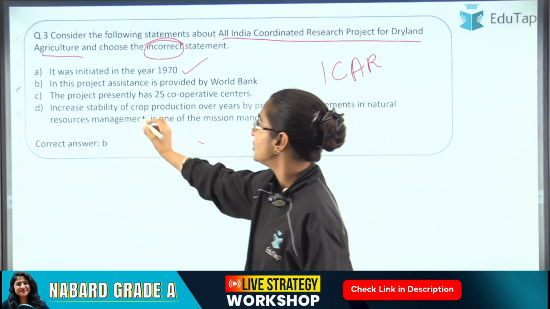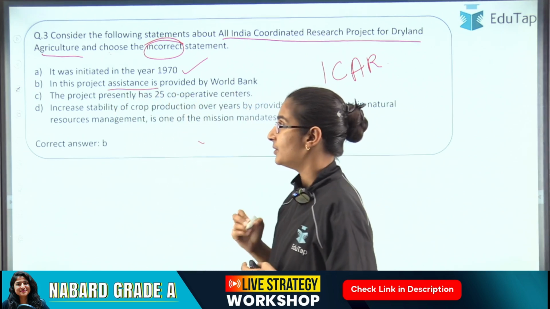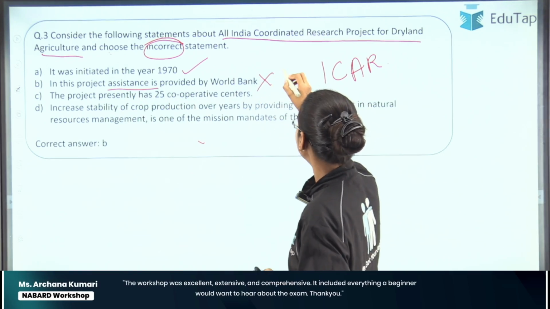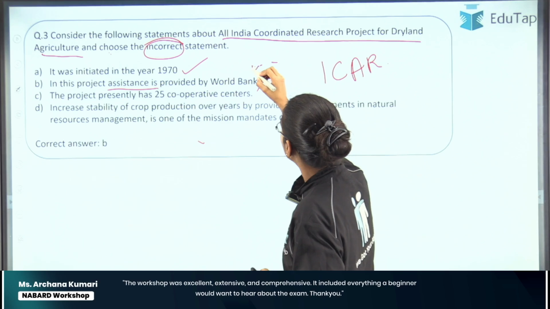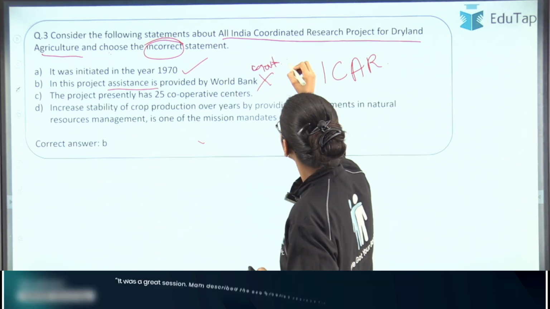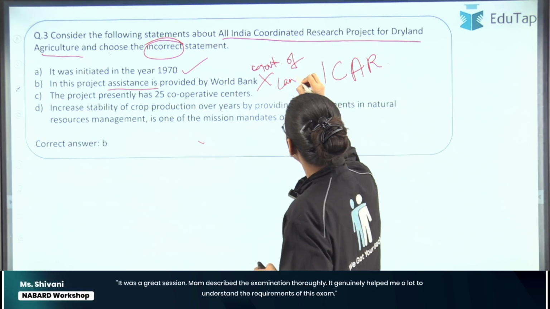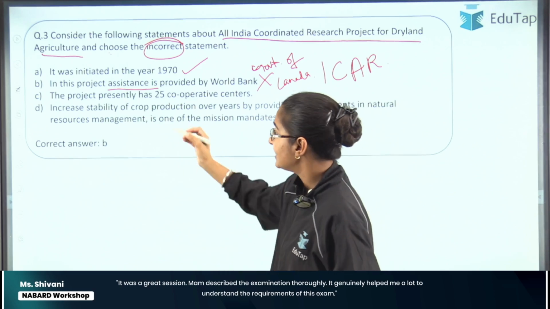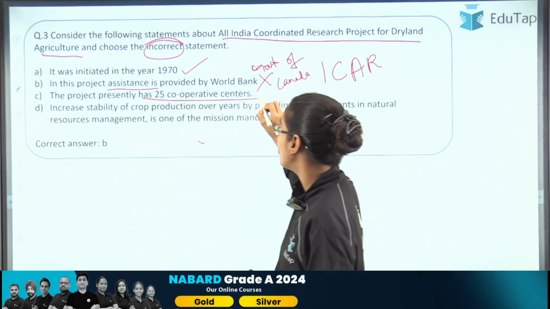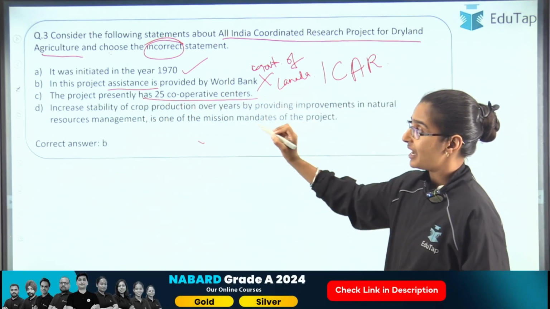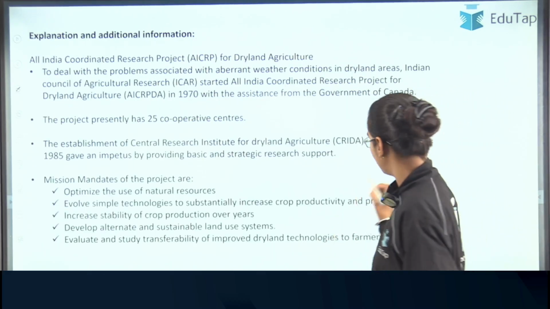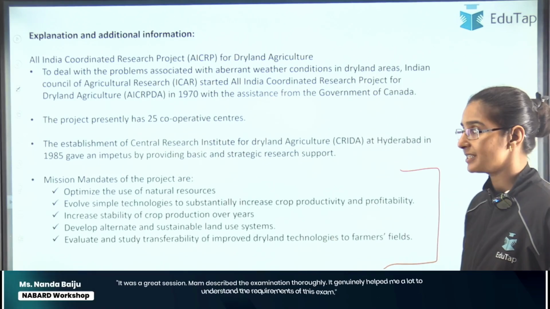However, as far as the project assistance is concerned, this project does not receive assistance from World Bank. Rather, it receives it from the Government of Canada, right? And therefore this statement too becomes wrong. And this project presently has 25 cooperative centers, right? And the last statement talks about the mission mandates. So these are the 5 mission mandates as far as this project is concerned, right?